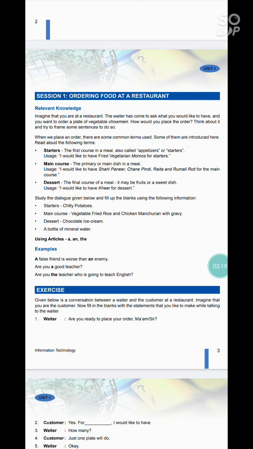A is used before a singular noun beginning with a consonant sound. I hope everyone knows what is vowel and consonant. A, E, I, O, U mean the words which are starting with the vowel sound, that means which we are pronouncing as A, E, I, O, U are the vowels, and the others are the consonants. So a is used before a singular noun beginning with a consonant sound, and an is used before a singular noun with a vowel sound. For example, a boy, an apple, the dog, the statue, etc.